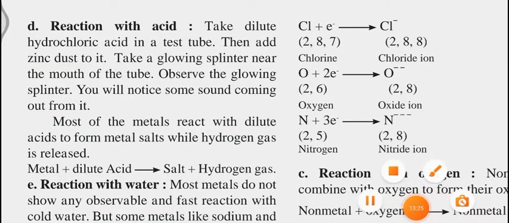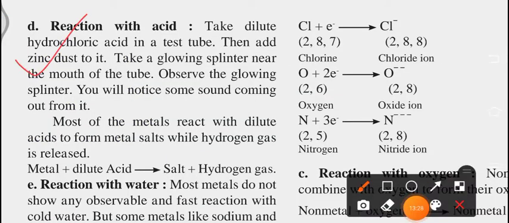The next chemical reaction is reaction with acid. Take dilute hydrochloric acid in a test tube, then add zinc dust to it. Take a glowing splinter near the mouth of the tube. Observe the glowing splinter. You will notice a sound coming out from it.